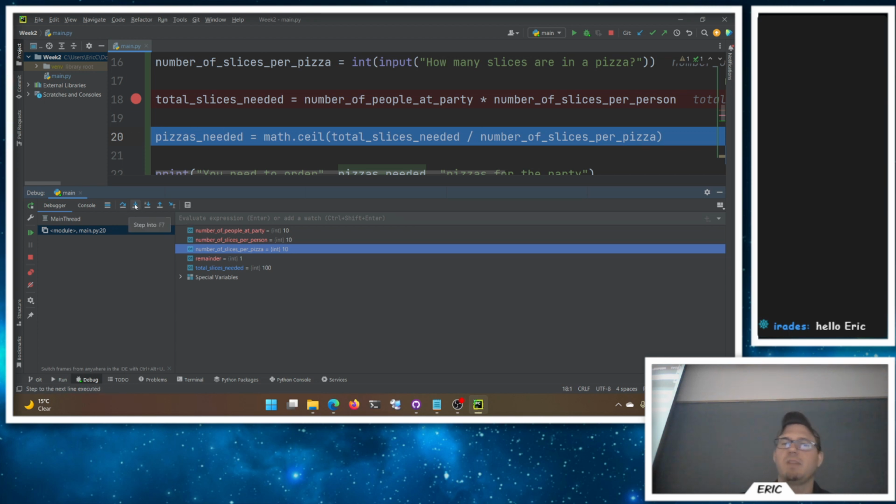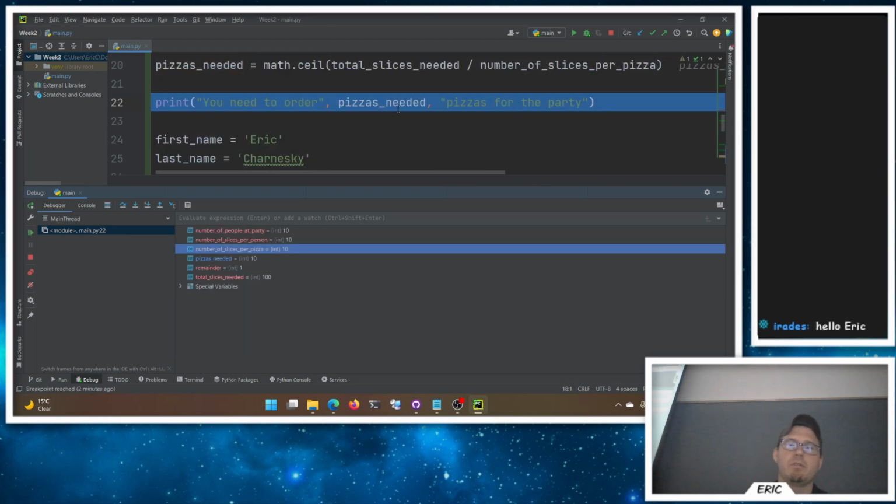So now I can use my step into if I wanted here. Step into will go into this function or this built-in library method here, ceiling. I step in, oh, it didn't do it for me, shoot. I must not have loaded it right. Usually it would take you into that. We could see the code, but it's hidden somewhere. Sorry about that. So if it can't go in, it will just go over essentially.